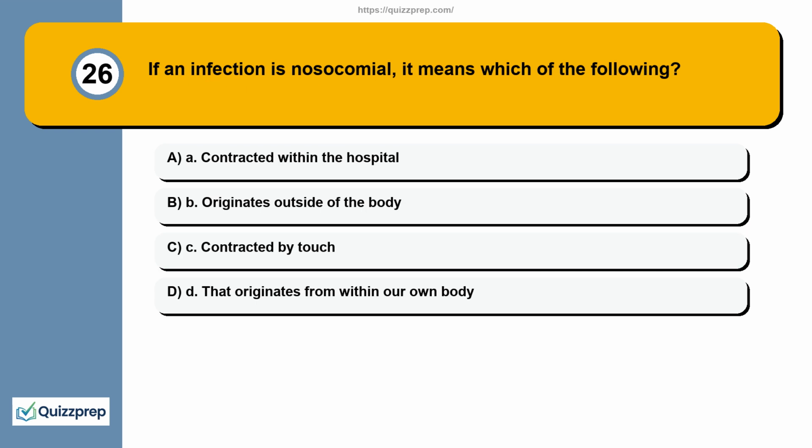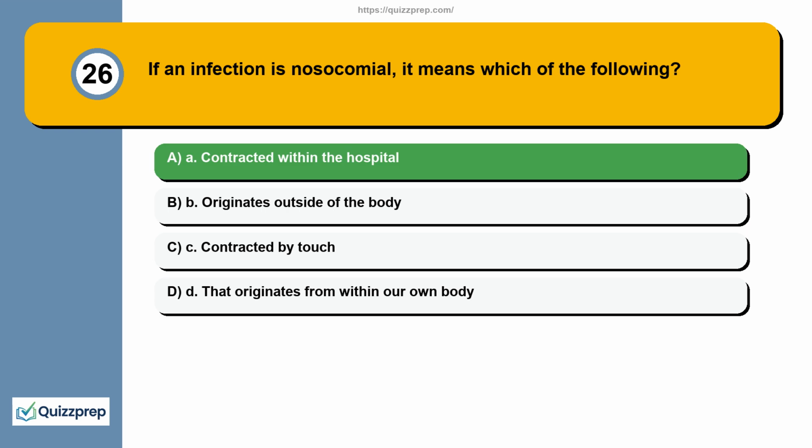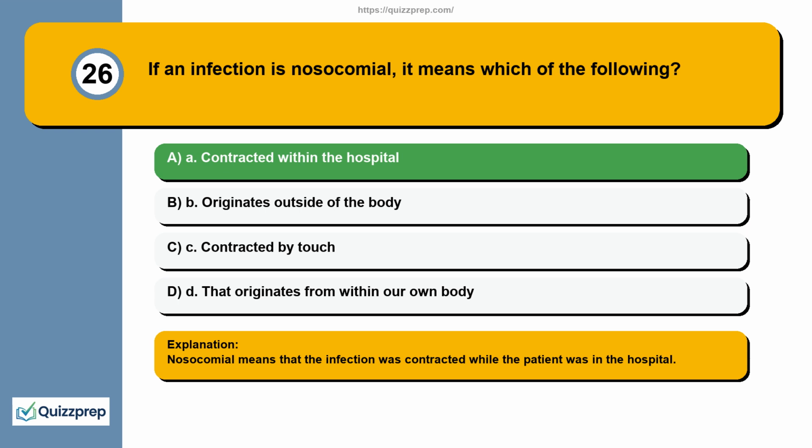Question 26. If an infection is nosocomial, it means which of the following? A. Contracted within the hospital. B. Originates outside of the body. C. Contracted by touch. D. That originates from within our own body. Nosocomial means that the infection was contracted while the patient was in the hospital.